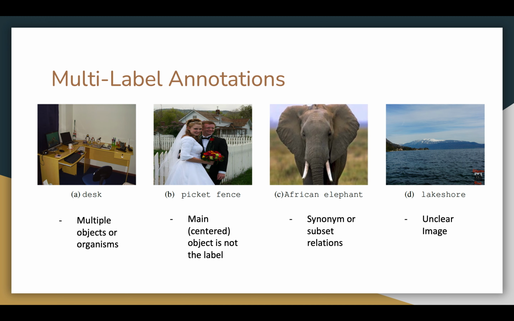Within Figure 3a, there are laptops, keyboards, and chairs that all can be recognized by the model as the prominent object. Yet, this prediction will be punished because the measured label is desk. And in the case of 3b, the couple could be recognized by the network, yet the label is picket fence.